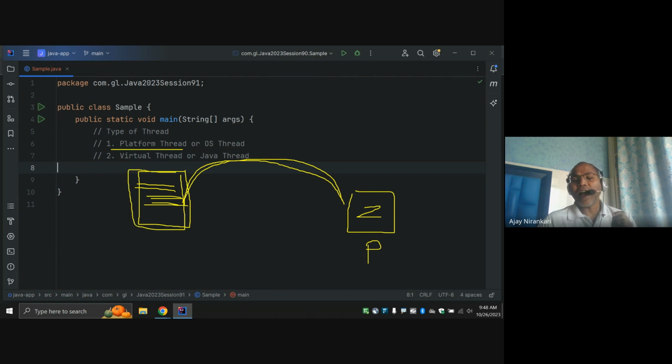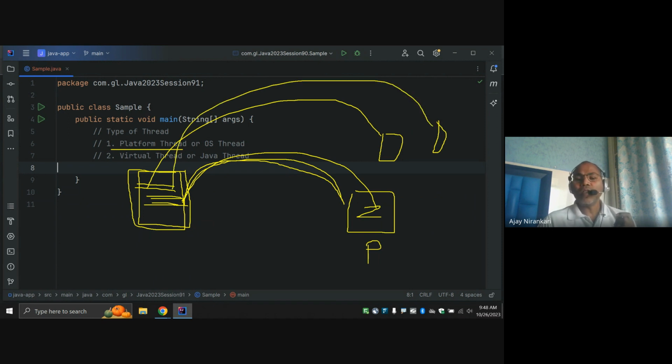One Java thread can be run by two or three platform threads. Maybe the first time it is partially done by one, the next time by another, and the next time by yet another. So one piece of code can be executed partially by multiple platform threads. Or, if your business logic is very simple, with no waiting and no blocking, one thread can complete your job entirely and then it is free.